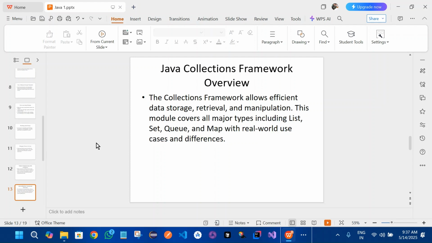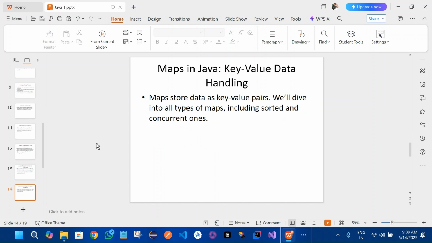Correct. Coming to the next part, we will be going deep dive into the collections framework, right? In collections, we'll be covering all parts of collections, like list, set, queue, map, and everything, with real-world uses of how it works. Correct. Coming to the next, we'll also be covering maps, key-value pairs and their data handling.